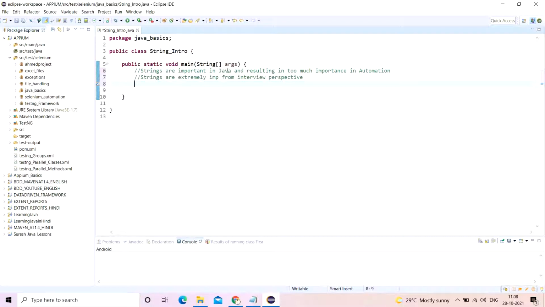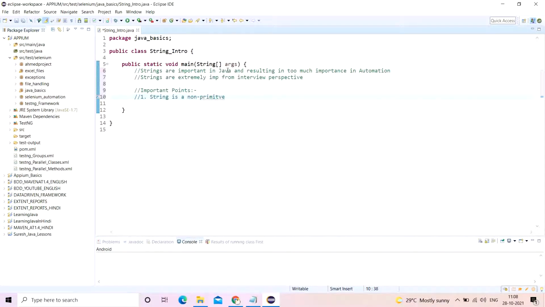Let's understand some important points about strings. This is a purely theoretical video. String operations are purely about understanding, with very minimal coding. Coding is not very important. There are a lot of things which you will need to remember, and once you remember them, strings will be easy. It needs practice.